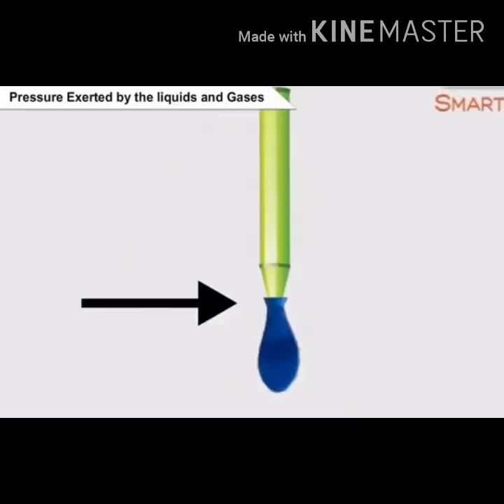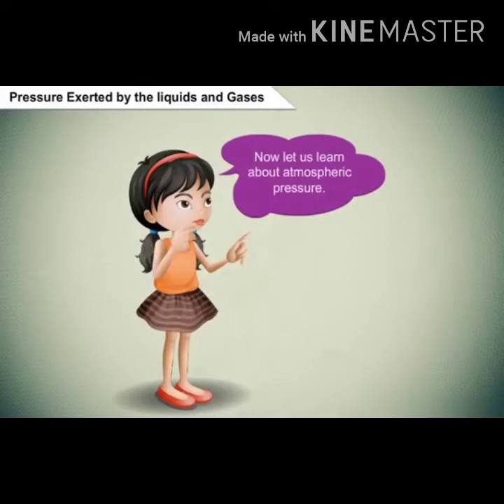So we tie the mouth of the balloon, and if there is a single minute hole, any tiny pores also, what happens? The air will not remain in the balloon. It will burst out in all directions. From all these examples and activities, we can make out that pressure is exerted in all directions by the liquid or by the gases. Now let us learn about atmospheric pressure.